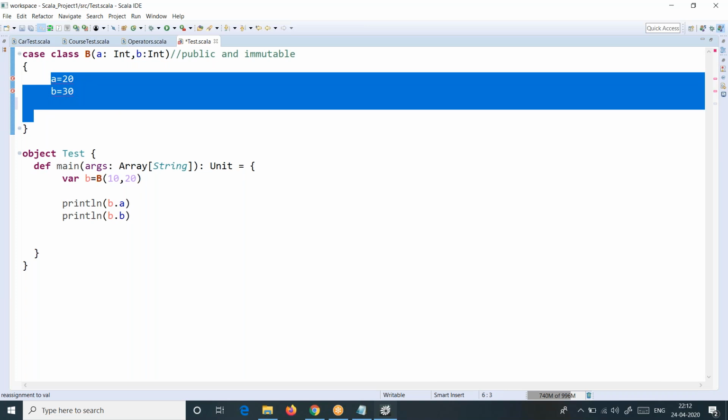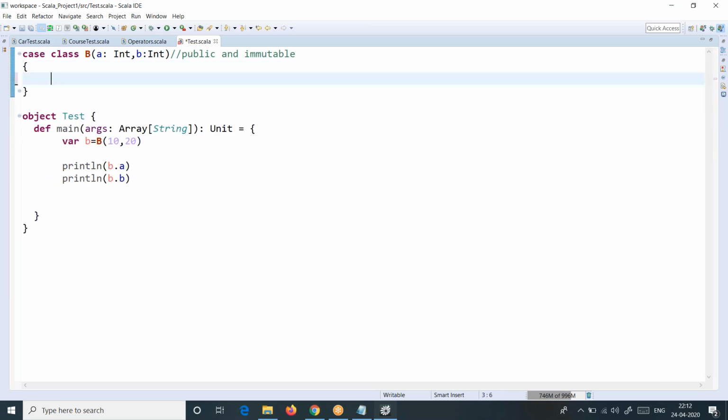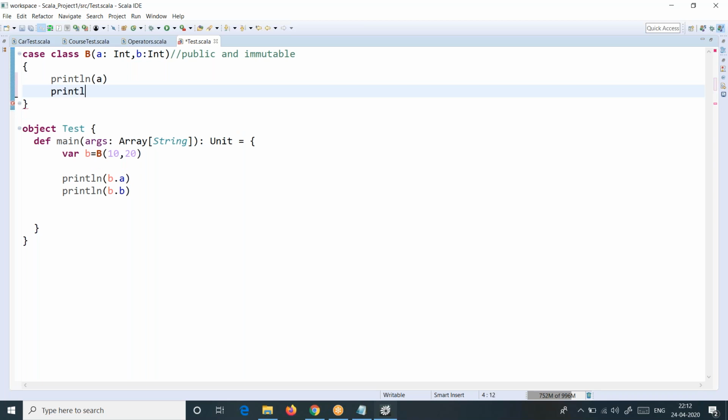So what do you do then? You can just directly use them, sir. If you want to create anything inside this, you can do some logic, or you can print it, or do whatever it is. But actually, we don't use a case class like this to implement some logic processing or printing. Usually we create objects with case classes to do comparisons, or to provide some structure to data, or to do pattern matching.